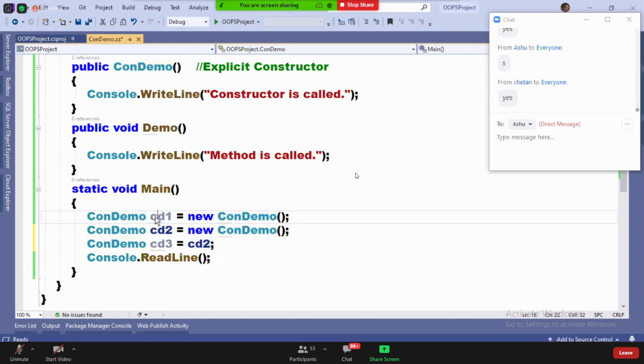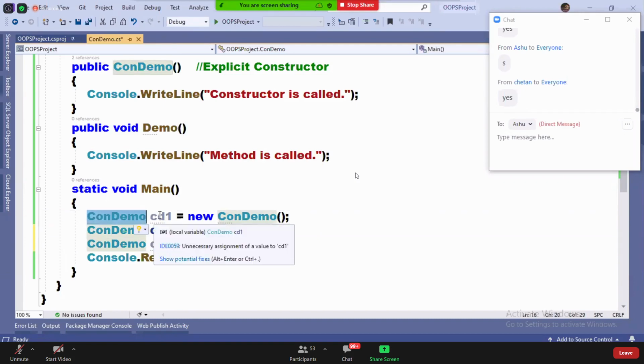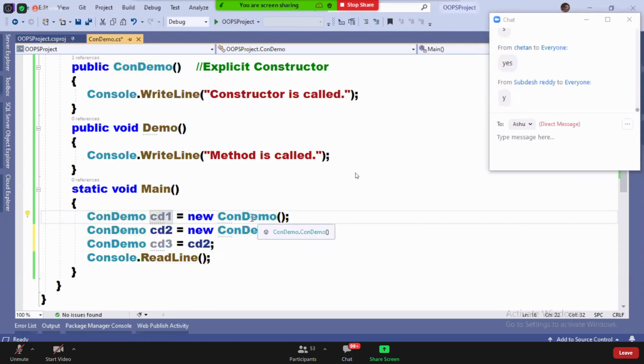Class name, instance name is equals to new class name, right? Are you clear? Class name, instance name is equals to new class name.